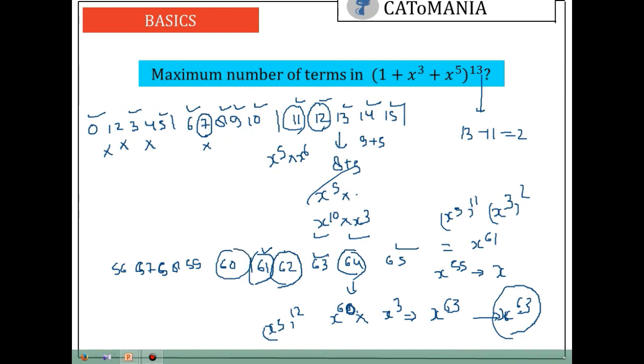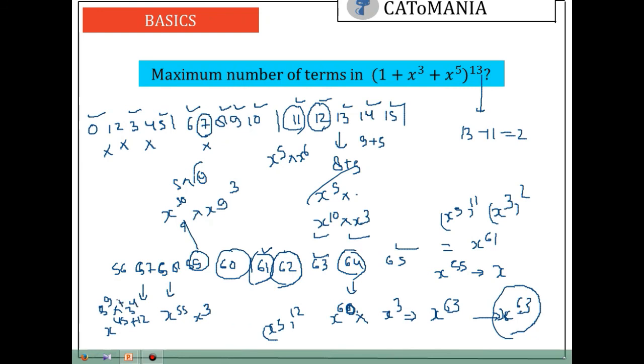60 is possible. 59, again you can say it will be x to the power 50 and x to the power 9. 50 is 5 to the power 10, so we have power 10 and we have power 3 as well, so it is possible. 58, x to the power 55 and x to the power 3, it is again possible. 57 will be x to the power 55 plus 12. 45 will come from 5 to the power 9 and 12 will come from 3 to the power 4, which comes to 13.